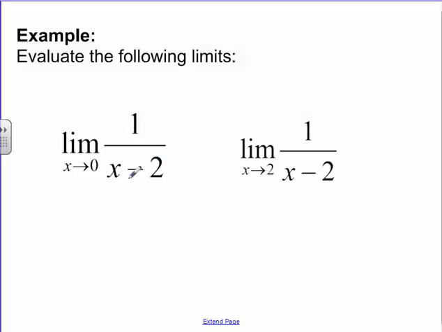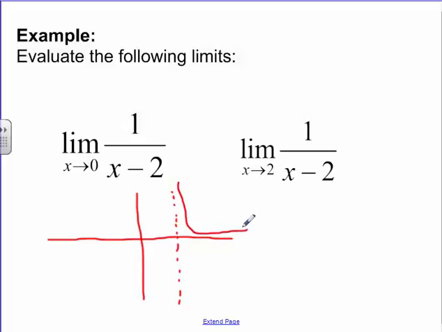What about if we do a function here where this is a reciprocal, like a rational graph? If you know what this graph looks like, hopefully you have some awareness about how this is going to look. This is going to have an asymptote at 2. And then it should look something like this.